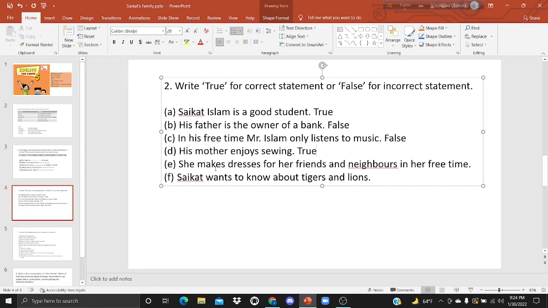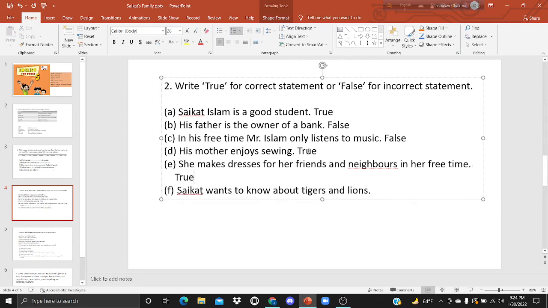Number E, she makes dresses for her friends and neighbors in her free time. Yes, it's also true. And number F, Shoykot wants to know about tigers and lions. Yes, in the last line of the passage, Shoykot reads books about animals, especially tigers and lions. That's why it is true.